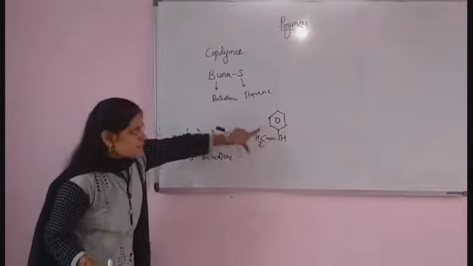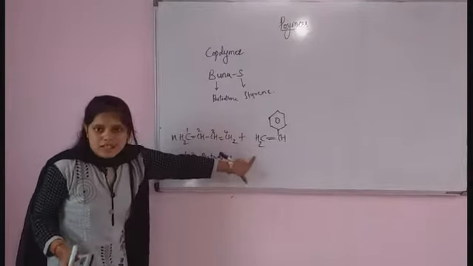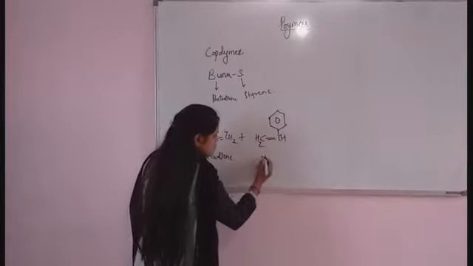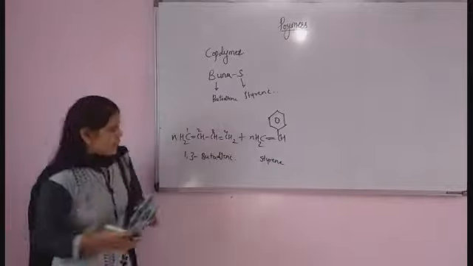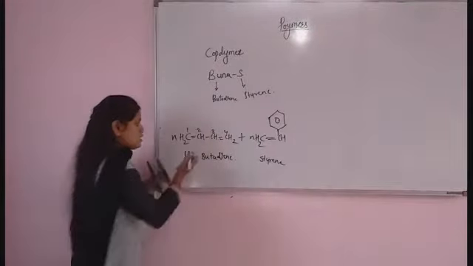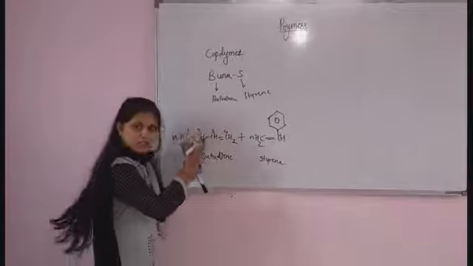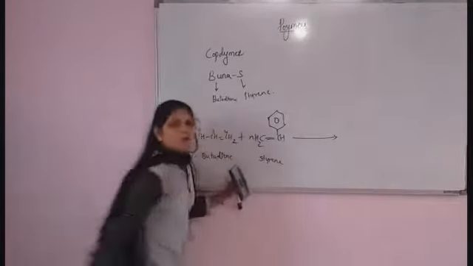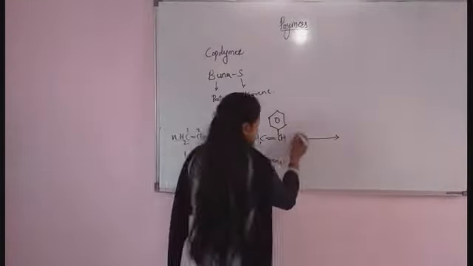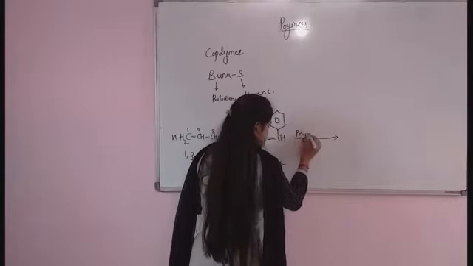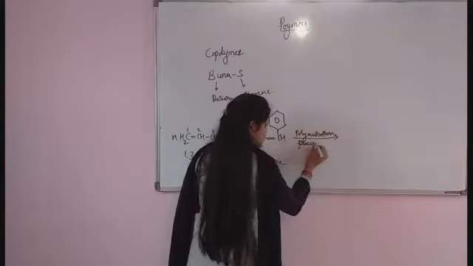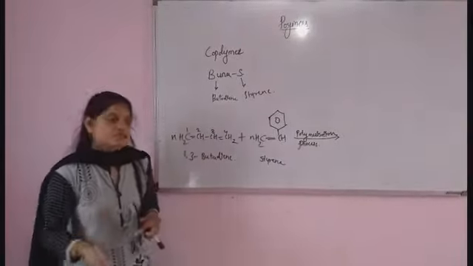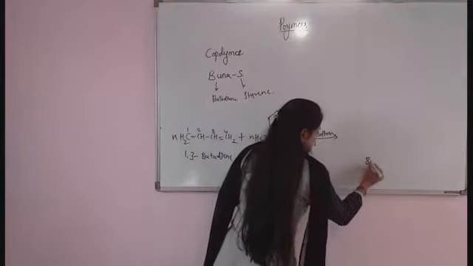That is styrene. With n number of styrene and 1,3-butadiene, how do they combine? They undergo the polymerization process, and there is a formation of BuNa-S.